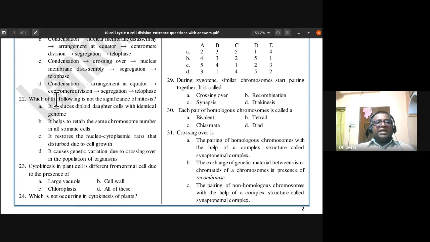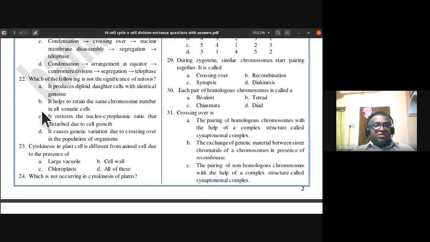22nd, which of the following is not the significance of mitosis? There is a wrong significance here, which we have to identify. It produces diploid daughter cells with identical genome. This is a correct option. It helps to retain the same chromosome number in all the somatic cells. That is also correct. It restores the nucleocytoplasmic ratio that was disturbed due to cell growth.